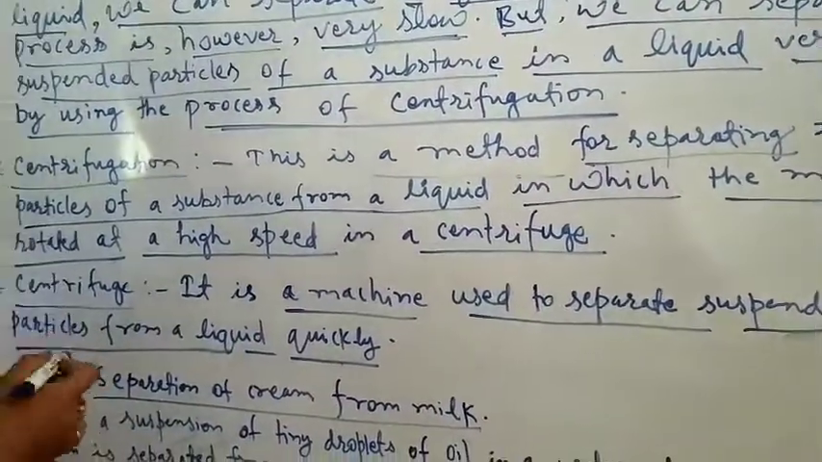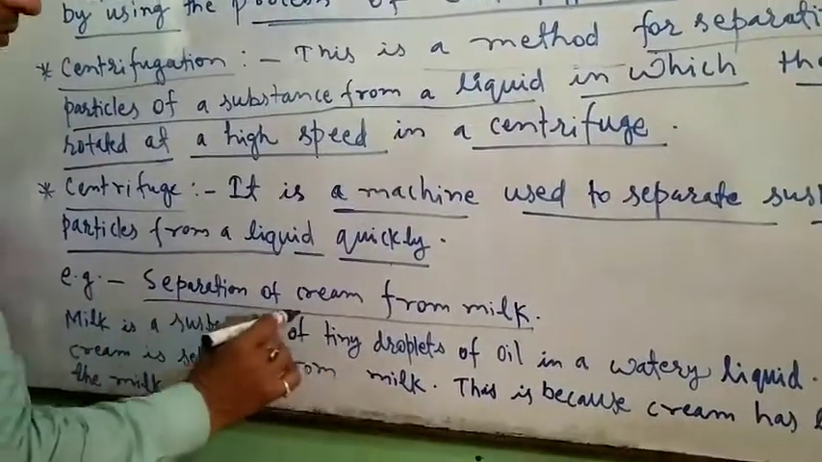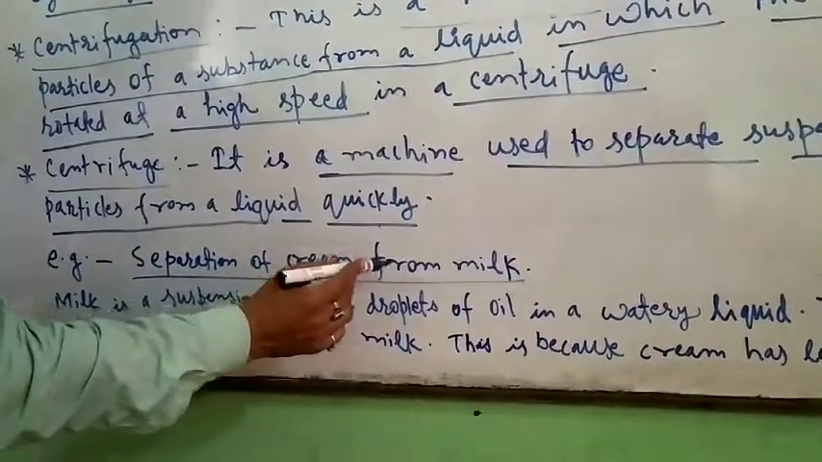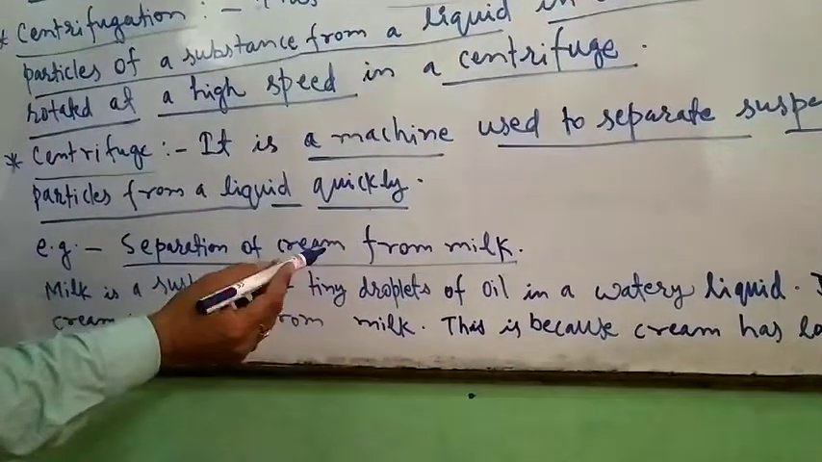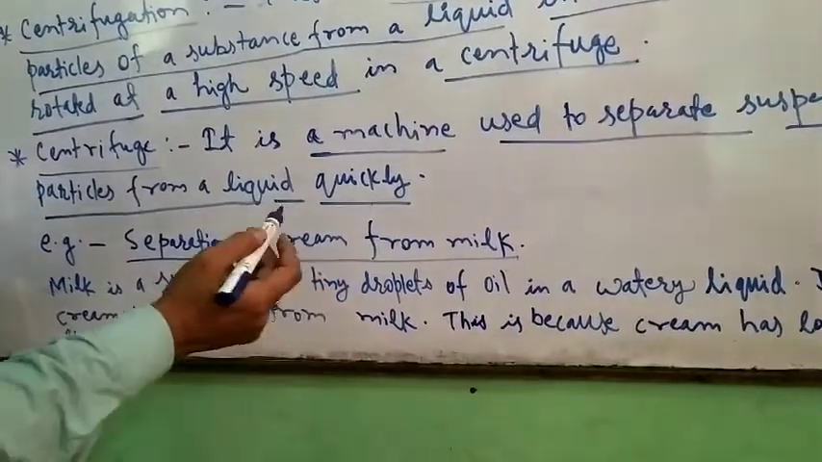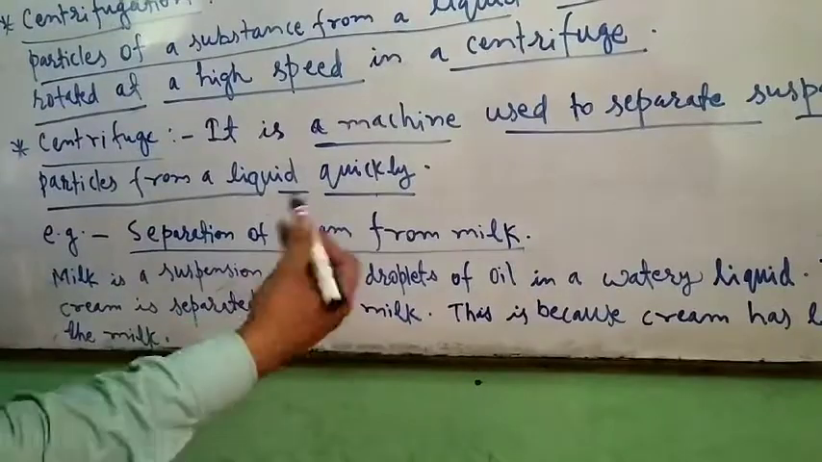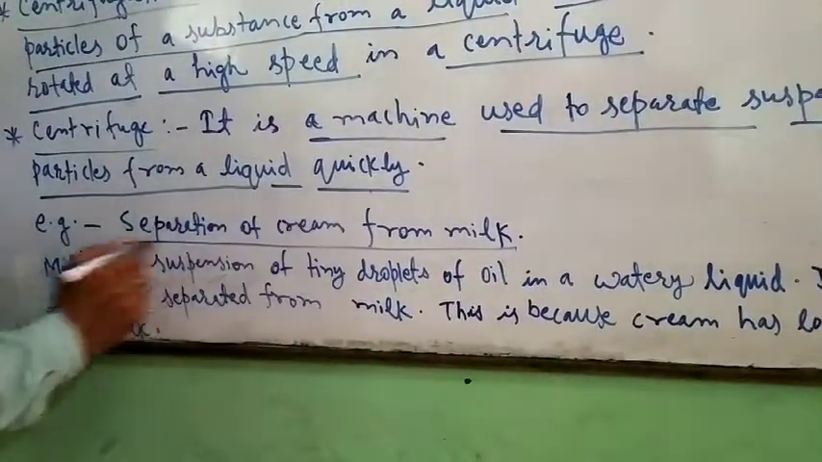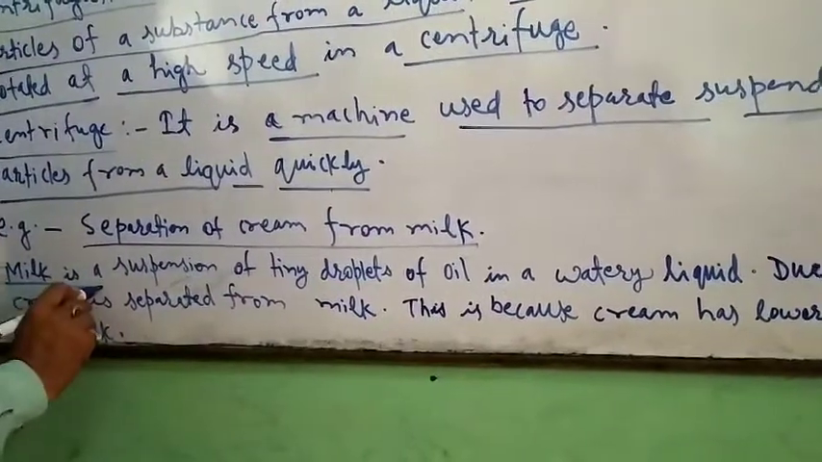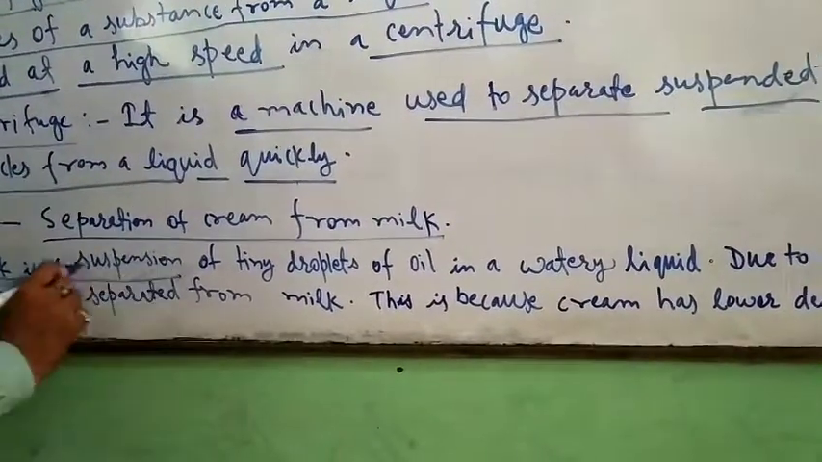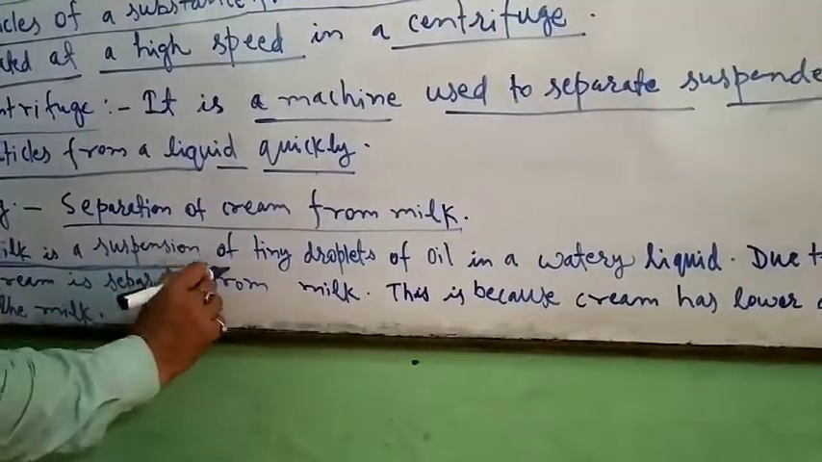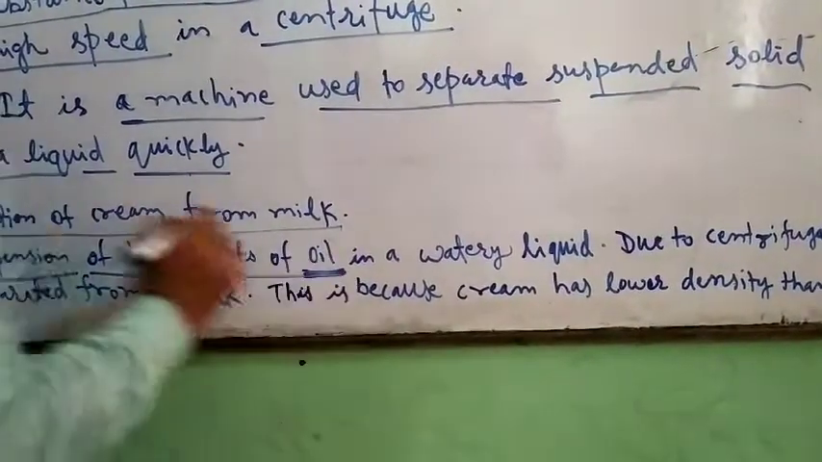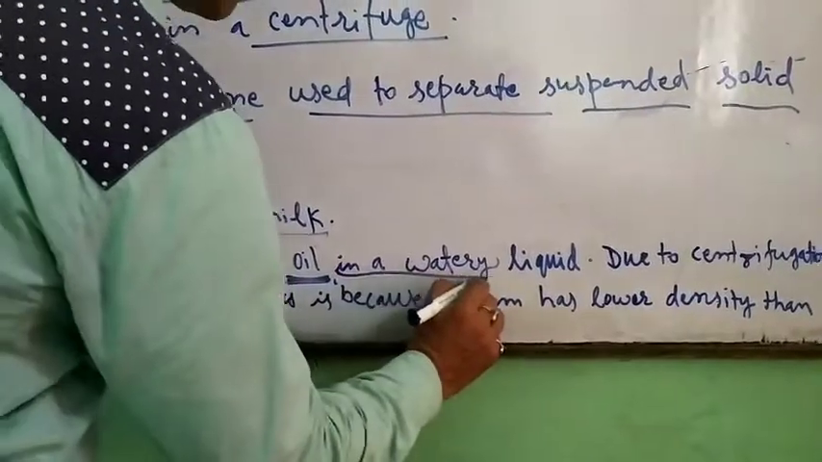So centrifugation is a quick, fast process that is used to separate suspended particles that have very low densities. For example, separation of cream from milk, or blood cells from blood. Milk is a suspension of tiny droplets of oil in a watery liquid.